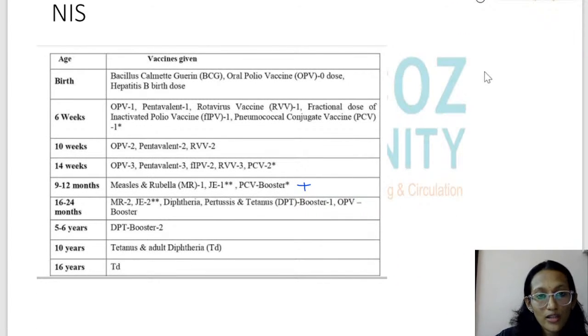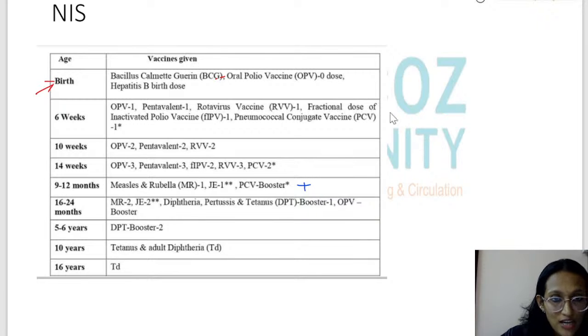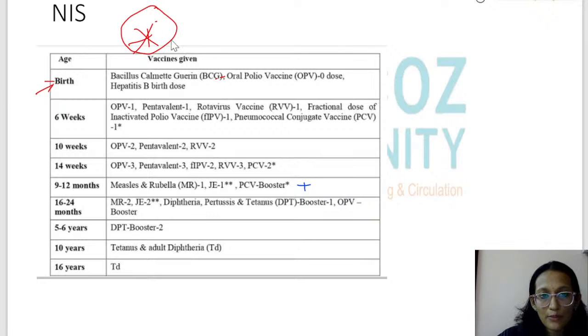Okay, so what are the vaccines given at birth? BCG, OPV and hepatitis B vaccine. Students, I hope you're with me. The national immunization schedule is very important. There will be questions coming from this. Okay, BCG, OPV and hepatitis B birth dose are the vaccines given at birth.